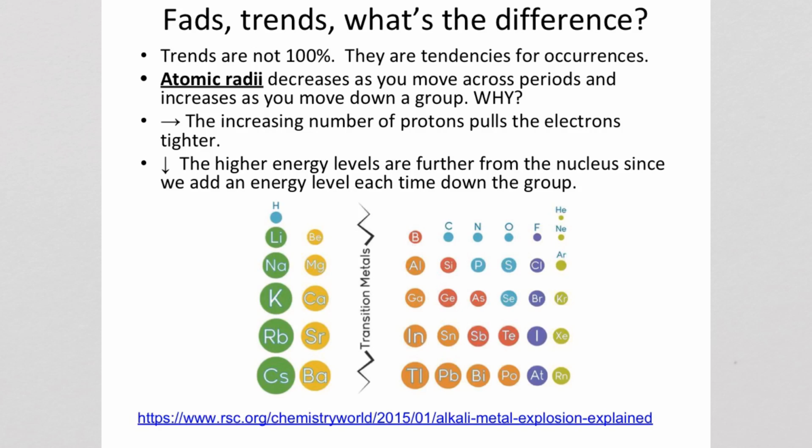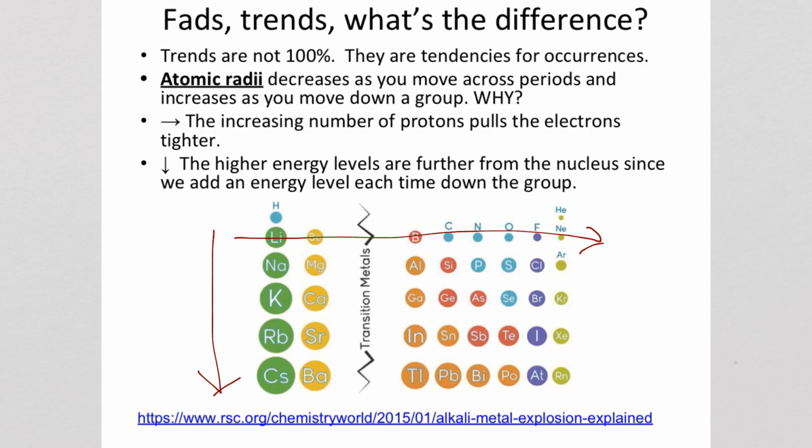Same for like cell phones. Not everybody has one even if they can afford one. They're just tendencies for occurrences. So keep that in mind if you see numbers or values or things in other places. We're going to look at these as trends, not as everything being 100% the same way. So we see the atomic radii will decrease across the periods, so that would be across, while it will increase down a group on the periodic table.